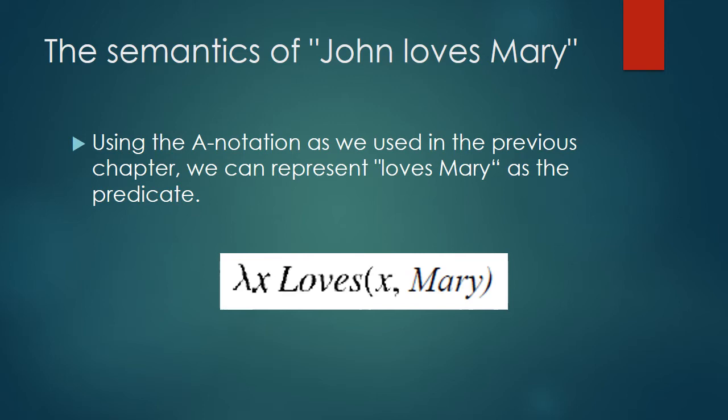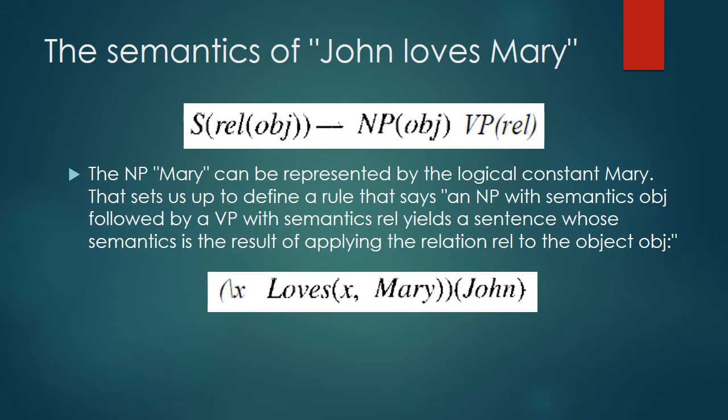Because the VPs are represented as predicates, it is a good idea to be consistent and represent verbs as predicates as well. The verb "love" is represented as λy λx Loves(x, y), the predicate that when given an argument such as Mary returns the predicate λx Loves(x, Mary). The complicated part is deciding how the parts fit together, particularly for intermediate phrases such as the VP "loves Mary." Note that the semantic interpretation of this phrase is neither a logical term nor a complete logical sentence. Intuitively, "loves Mary" is a description that may or may not apply to a particular person. In this case, it applies to John.